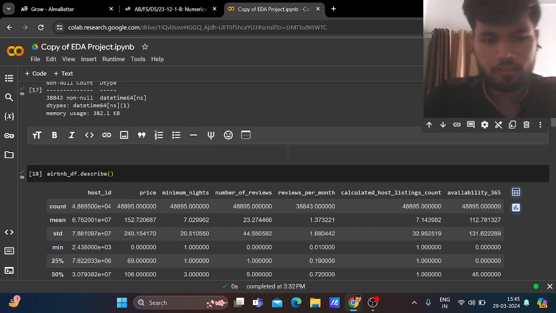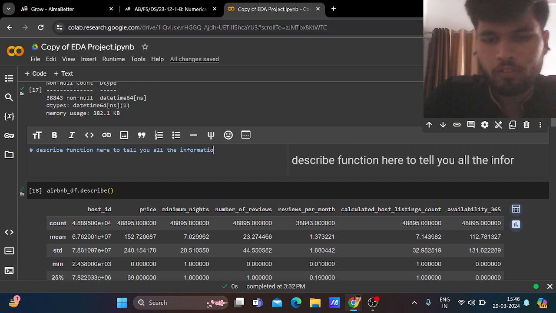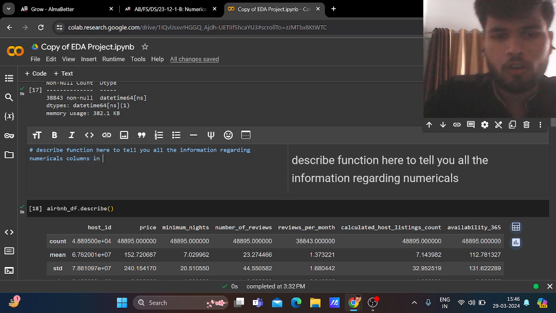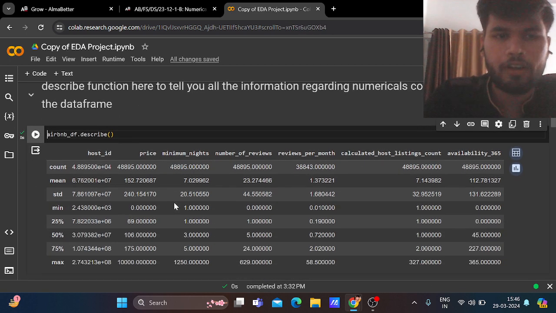Let me write right here. Describe function is here to tell you all the information regarding numerical columns in the data frame.